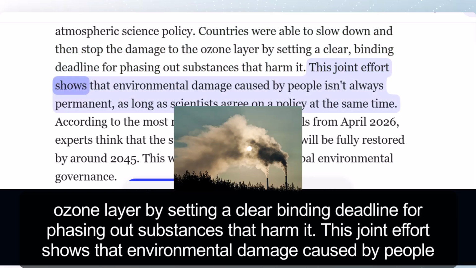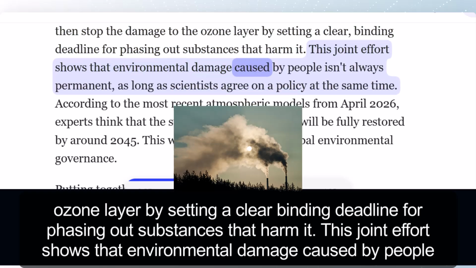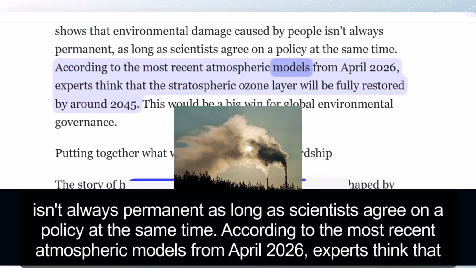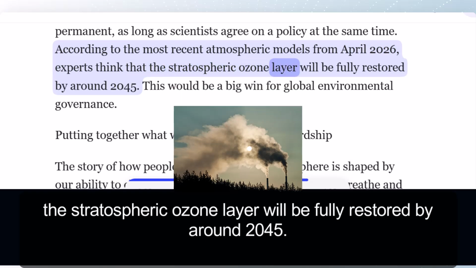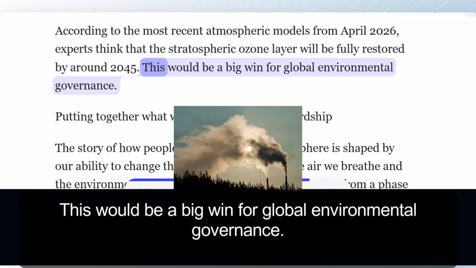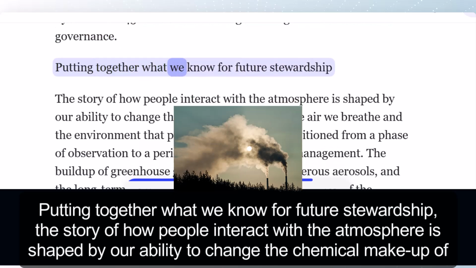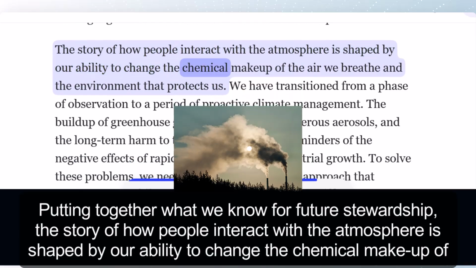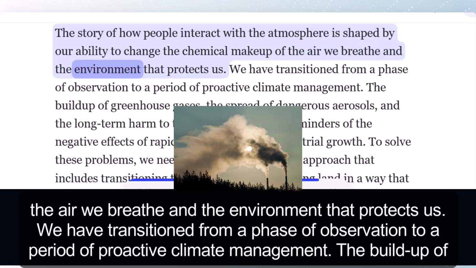This joint effort shows that environmental damage caused by people isn't always permanent, as long as scientists agree on a policy at the same time. According to the most recent atmospheric models from April 2026, experts think that the stratospheric ozone layer will be fully restored by around 2045. This would be a big win for global environmental governance. Putting together what we know for future stewardship. The story of how people interact with the atmosphere is shaped by our ability to change the chemical makeup of the air we breathe and the environment that protects us.